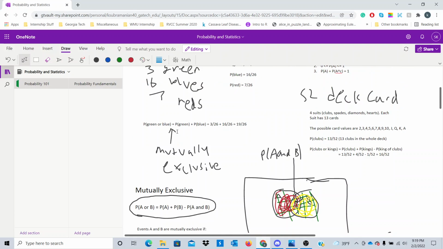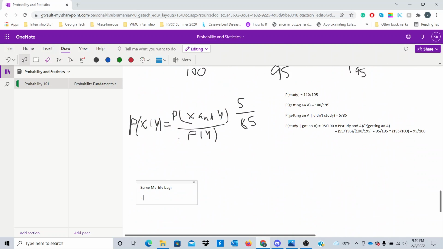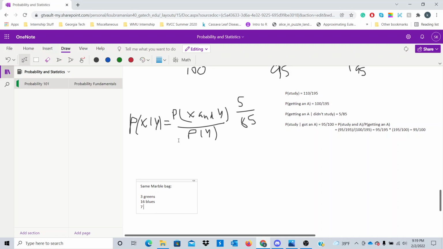So we scroll above. We have 3 greens, 16 blues, and 7 reds. Now I'm going to do something a little interesting here. I want to pose this question. Suppose we draw 2 marbles from the bag. What is the chance, when we draw marbles and we don't replace, of getting a blue first, then a red?